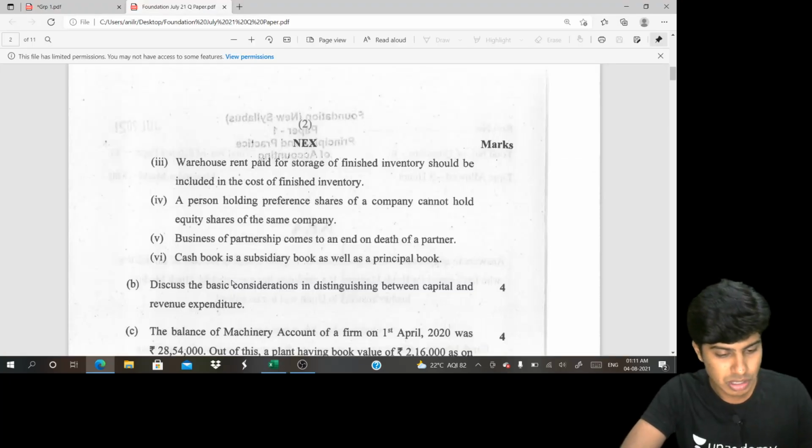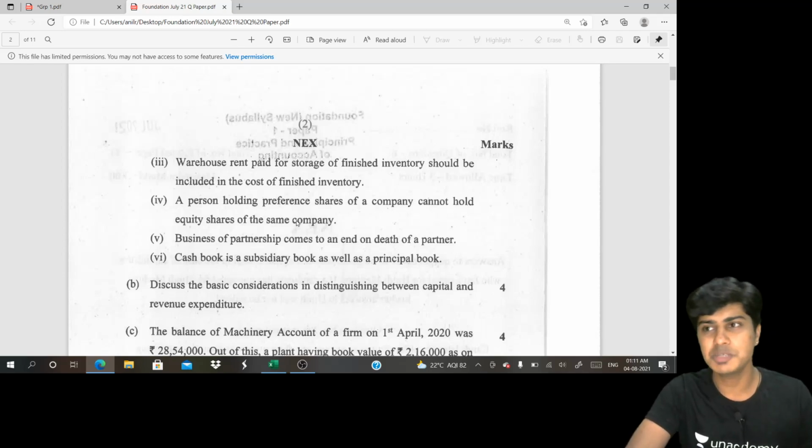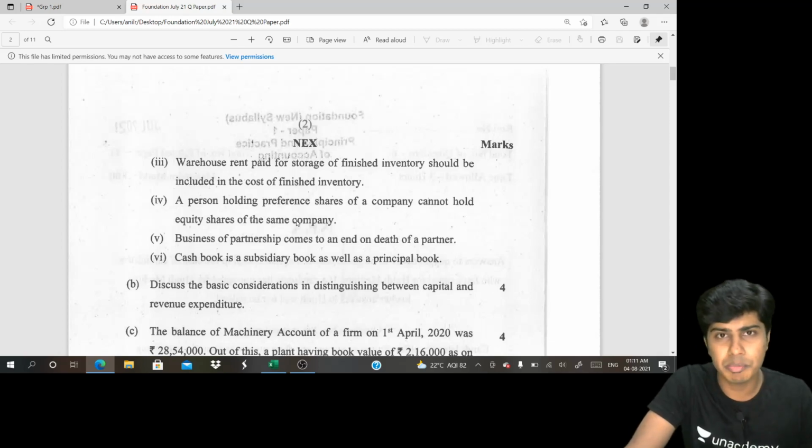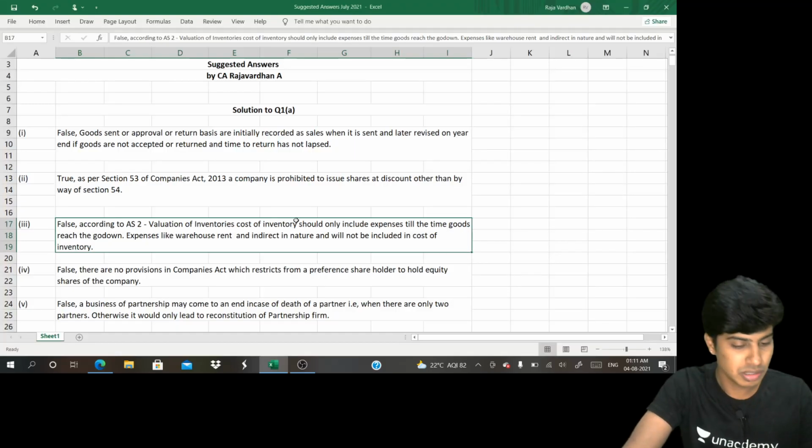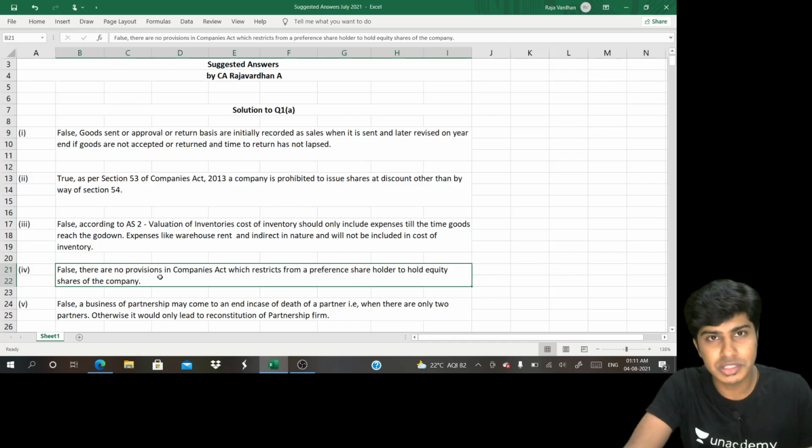The fourth one is, a person holding preference shares of a company cannot hold equity shares of the company. Frankly speaking, there is no such restriction in the Companies Act. If I hold preference shares of a company, I can also hold equity shares. So a preference shareholder can also be an equity shareholder in his capacity. That's the answer. There are no such provisions in the Companies Act, as far as I know, which restrict a preference shareholder from being an equity shareholder.